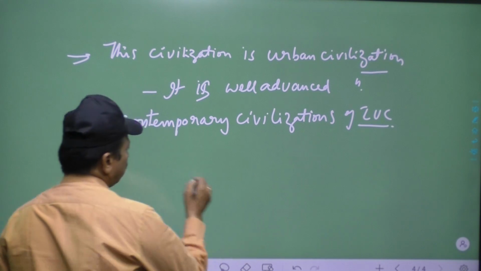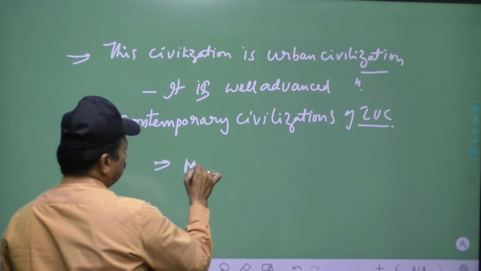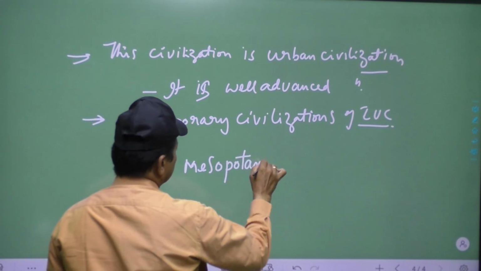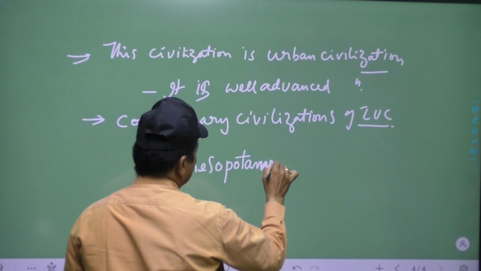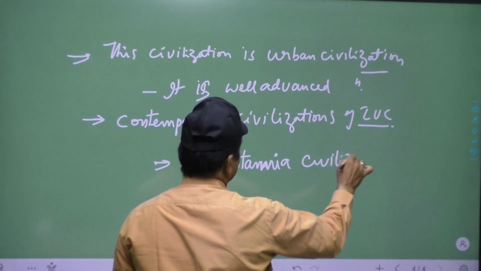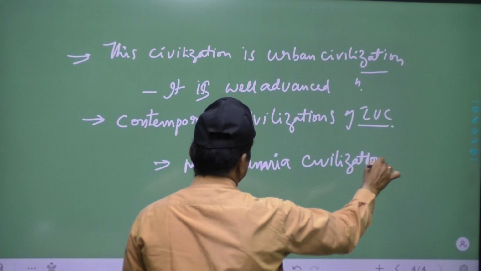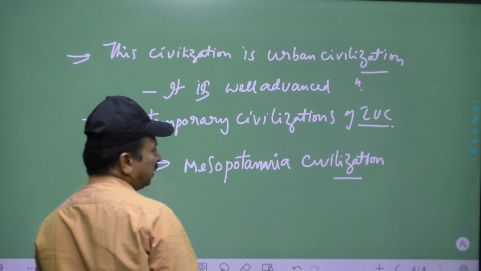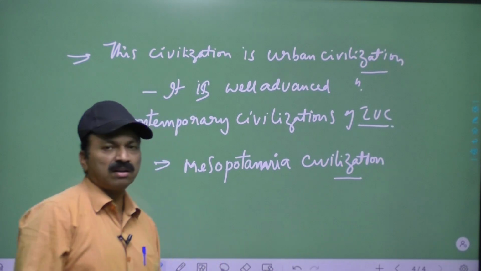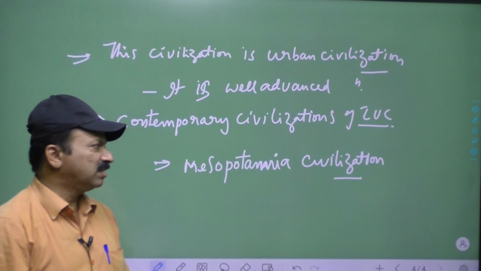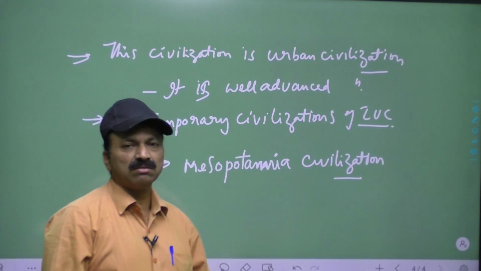One is Mesopotamia civilization. Today Mesopotamia is called Iraq. Persia is Iran. So this one is the Mesopotamia civilization.